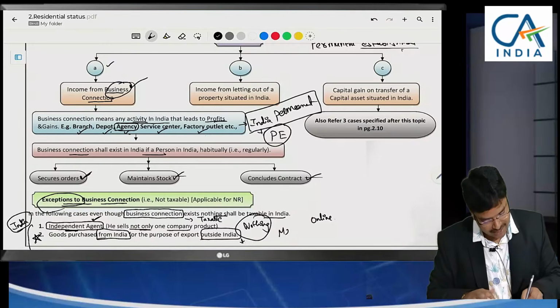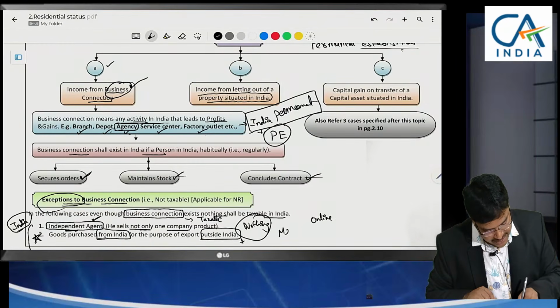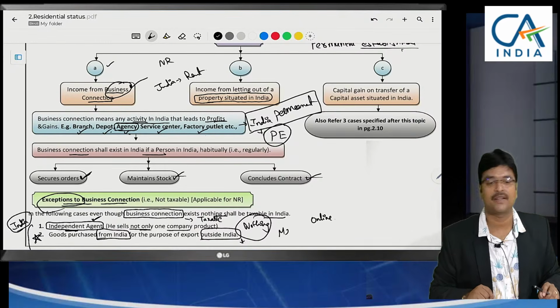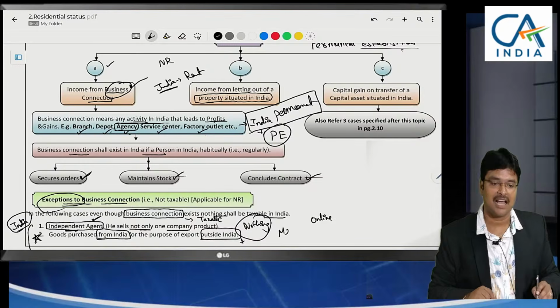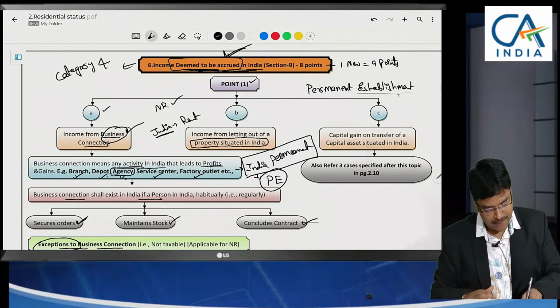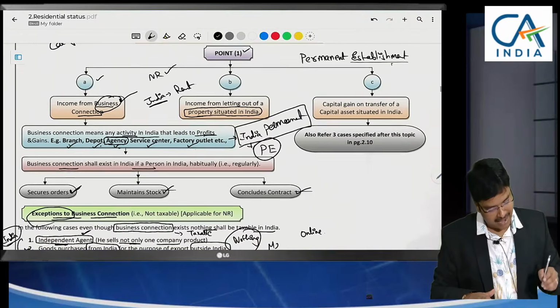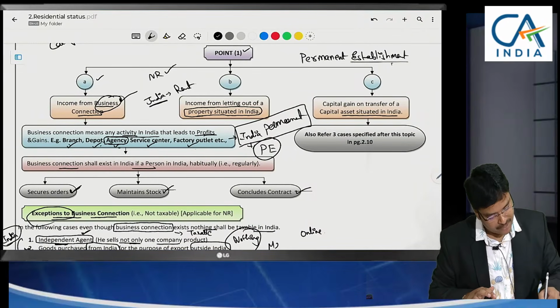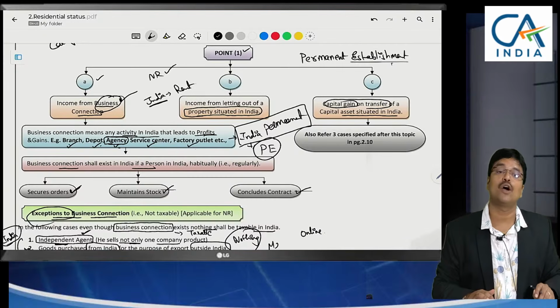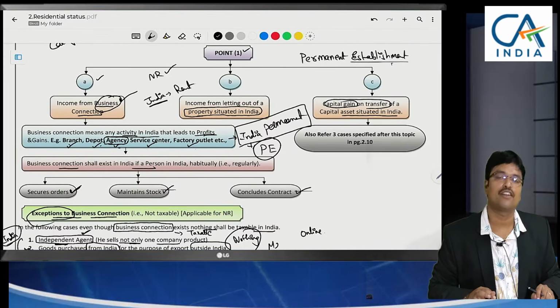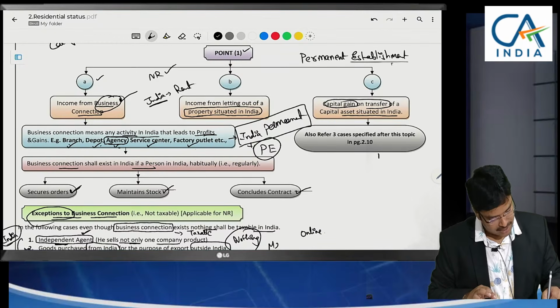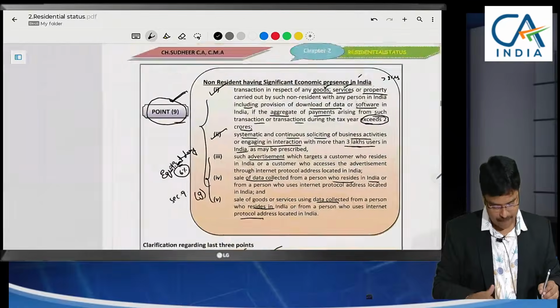And there are two more points here. Property located in India. A non-resident is having a property in India. Out of this Indian property, any rent is received. Is that rent taxable? 100%. Because the property is in India, even though you are a non-resident, we deem that it is accrued in India. And on transfer of that property, if you are getting any capital gain, that will also be taxable. There is a special case which will be discussed at the end. Let me conclude this one first.